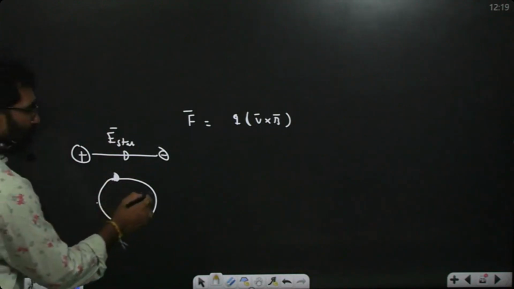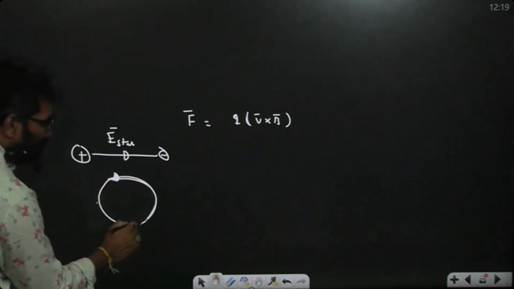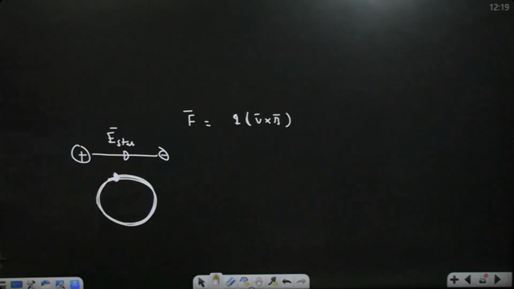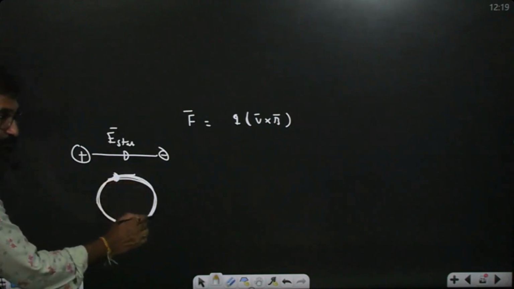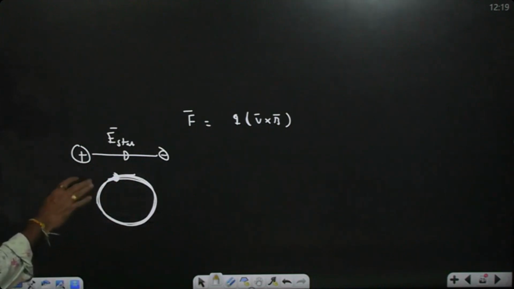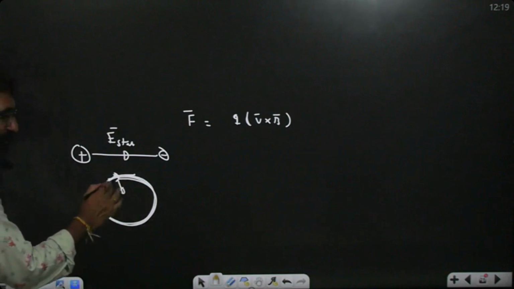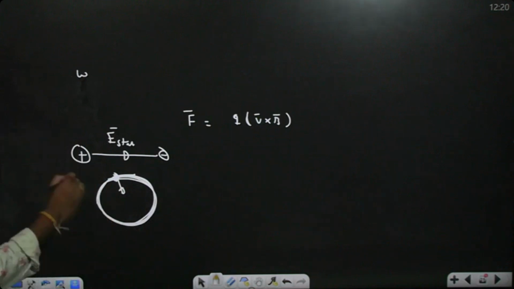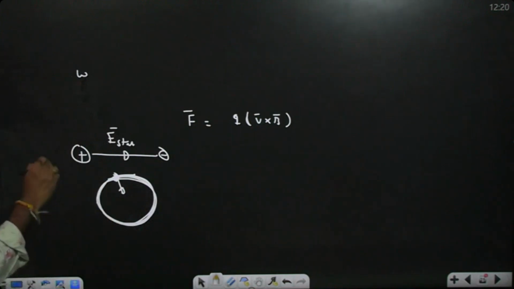Suppose I am moving one charged particle from here to here, the work done by the magnetic force is? Because the work done by the magnetic force is not zero, since the magnetic field and displacement are both in the same direction. So the work done by the magnetic field is defined as what? I already asked you whether it is zero or non-zero. Some of you said zero, some said non-zero. I have to confirm that, right?